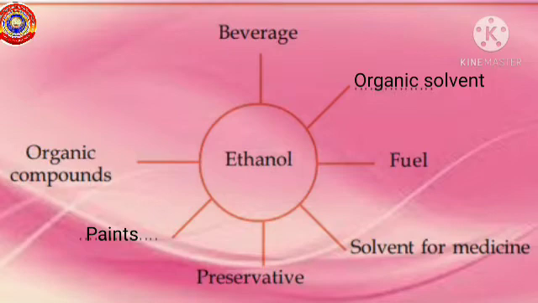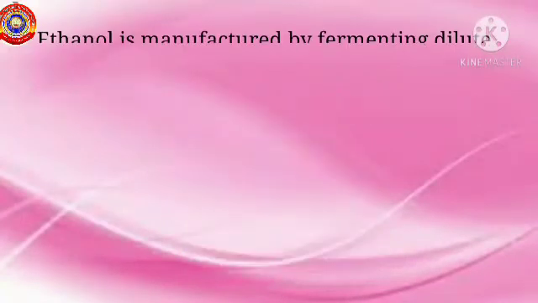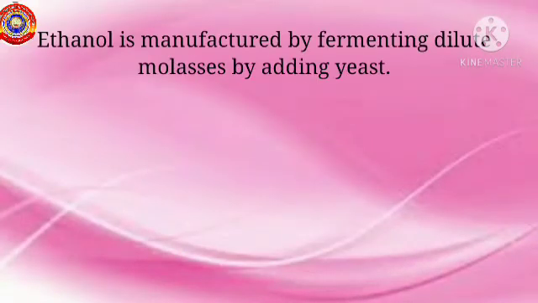See, ethanol is used as an organic solvent. It is used for the manufacture of various organic compounds and paints. It can be used as a fuel by itself or in combination with other compounds. Moreover, it is used as a beverage and also used as a solvent for medicine. Let's learn how ethanol is industrially prepared. Ethanol is manufactured by fermenting dilute molasses by adding yeast.